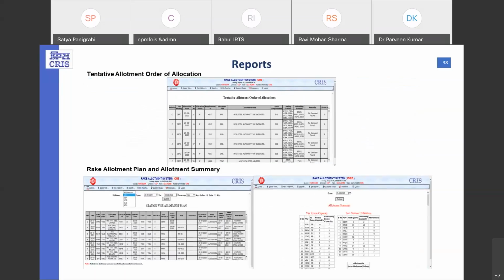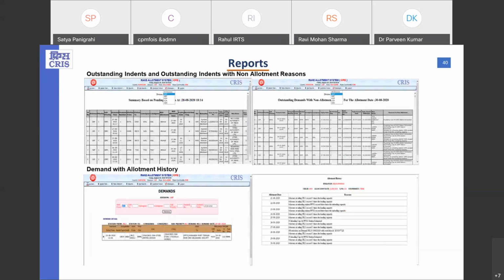And CRR, tentative order of the allocations, rake allotment plan, and last but not least, we can see demand with allotment history. Here you can see all the allotment history given for an indent which is not allotted, given in this report.